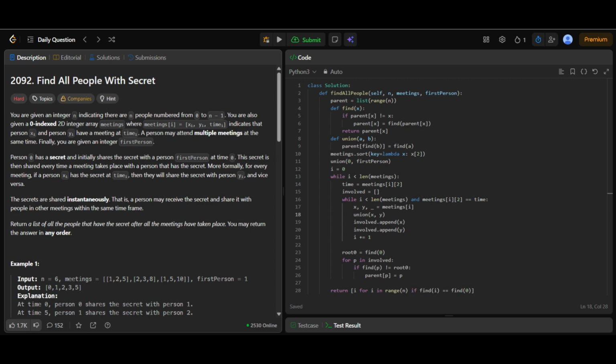Step 6. Final result. At the end, we simply collect all people whose root is the same as person 0. These are exactly the people who know the secret after all meetings.